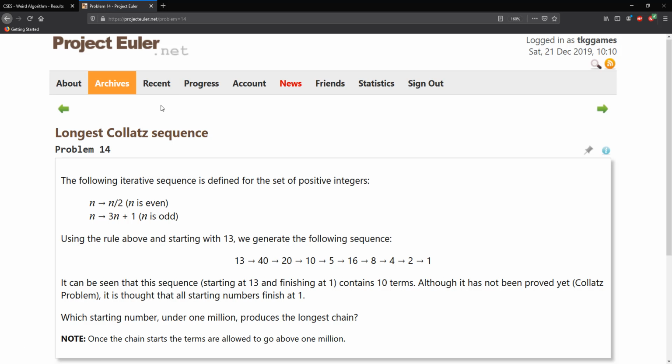So I saw this problem sometime in 2018, I think, and I didn't really pay much attention to the Collatz conjecture. I only came to know after a while that you can actually improve the solution, but I haven't even implemented one. I just have an idea of how we can do it. So for example, let's say that we're at the value 20 and we know that the next value is 10.